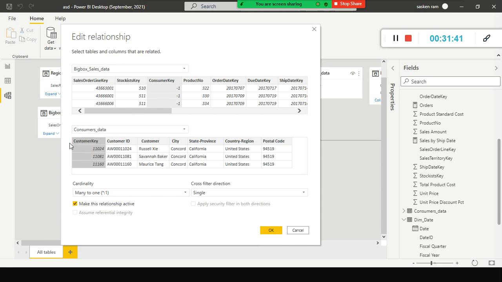Okay. Now we have established the relationship between these two tables. So what is the table? This is my fact table. This is my dimension table. In this dimension table, this is the surrogate key and this is the corresponding surrogate key here. Okay.